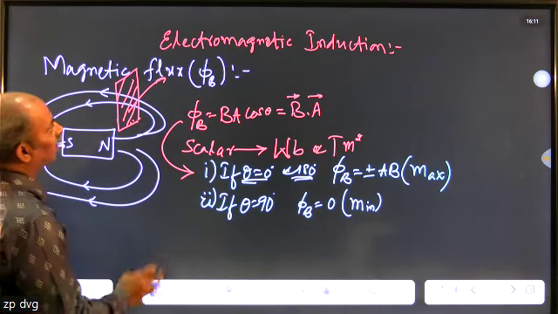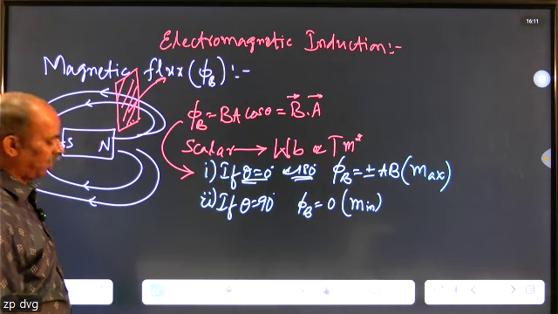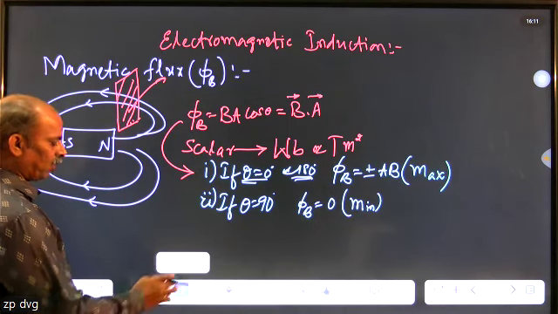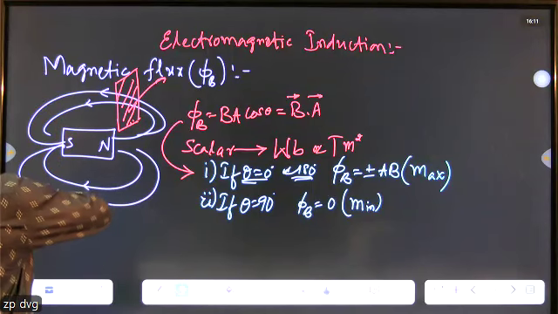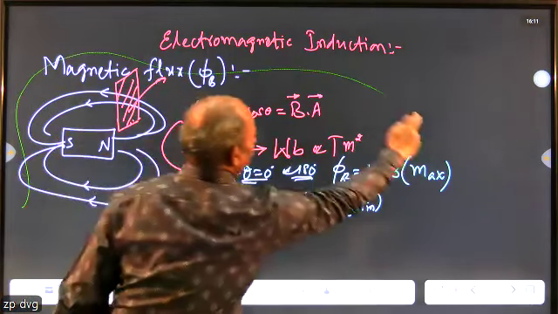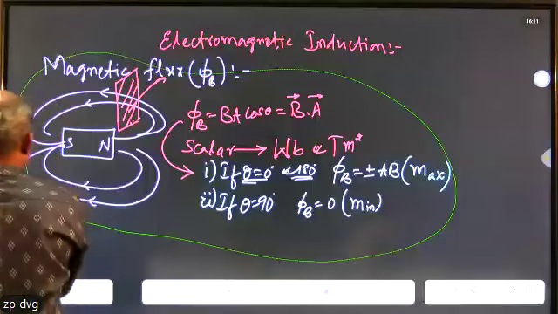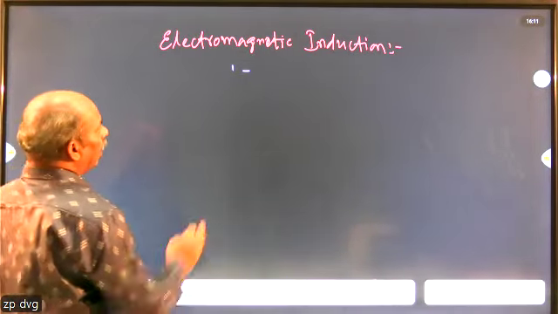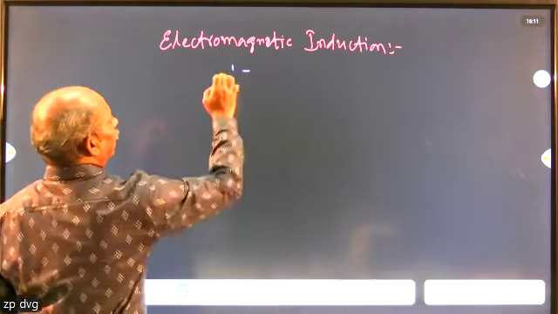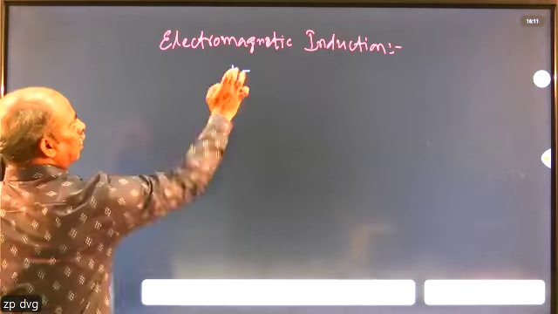Next, we are going to come across the electromagnetic induction phenomenon. Now, the question is, what do we mean by the electromagnetic induction phenomenon? Here, as I told, is it possible to produce an electric current with the help of a time varying magnetic field? That was the question.